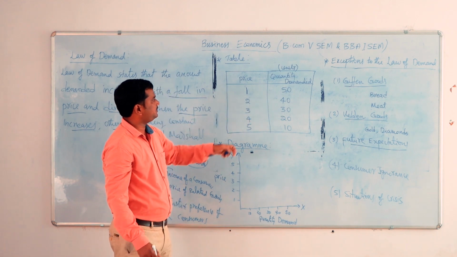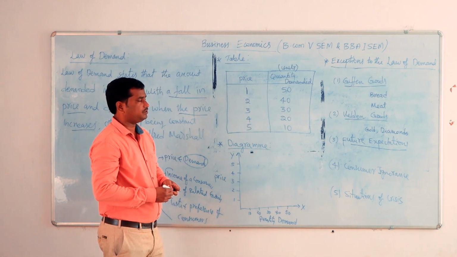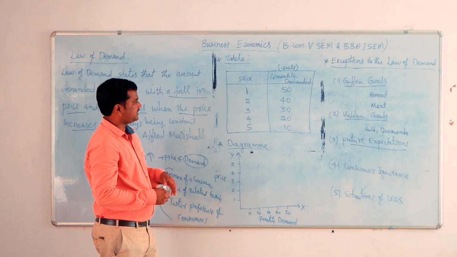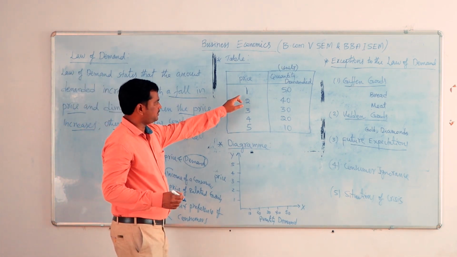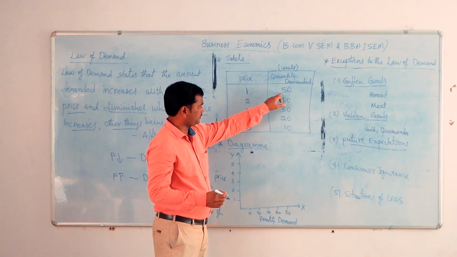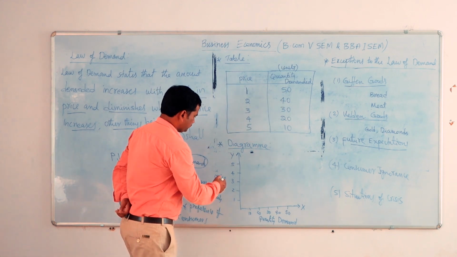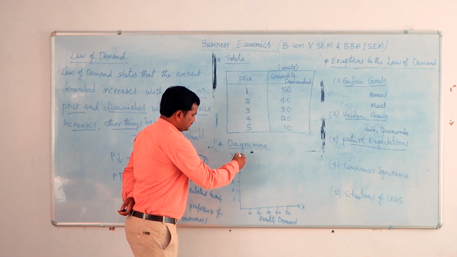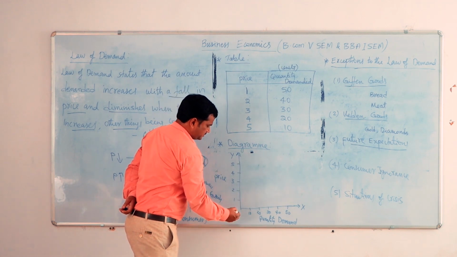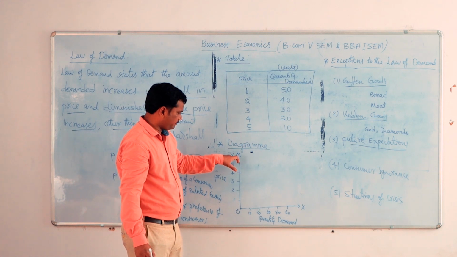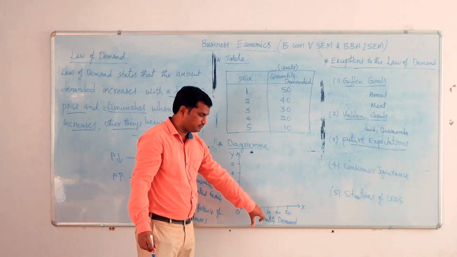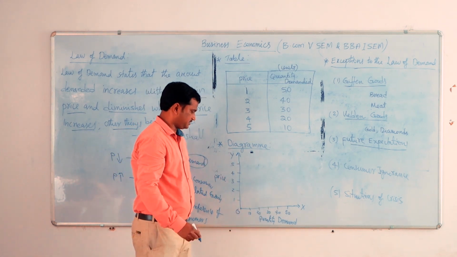So that can be shown in the table. Whatever the table we have done, that can be shown in the diagram also. Here, when the price is 1 rupee, the demand of a product is 50 units. Always in the diagram, this is the y-axis, that is the x-axis, and this is the origin. Always the price should be taken on the y-axis and the quantity demanded on the x-axis.